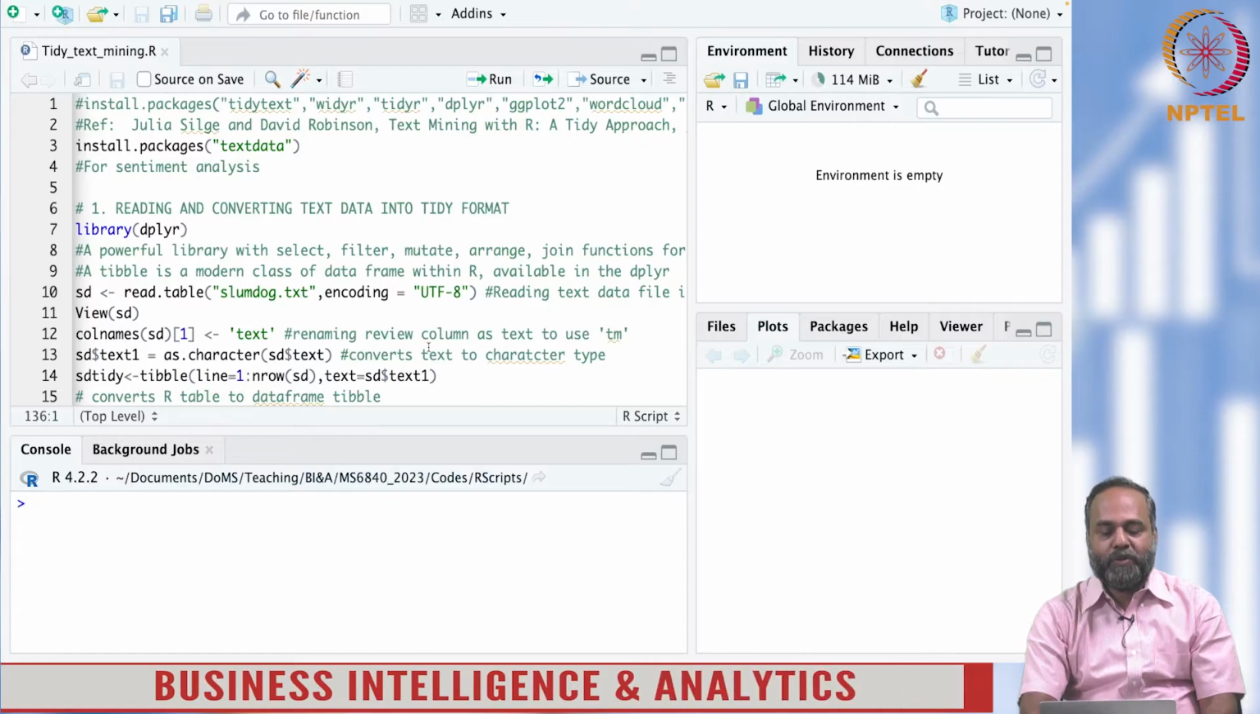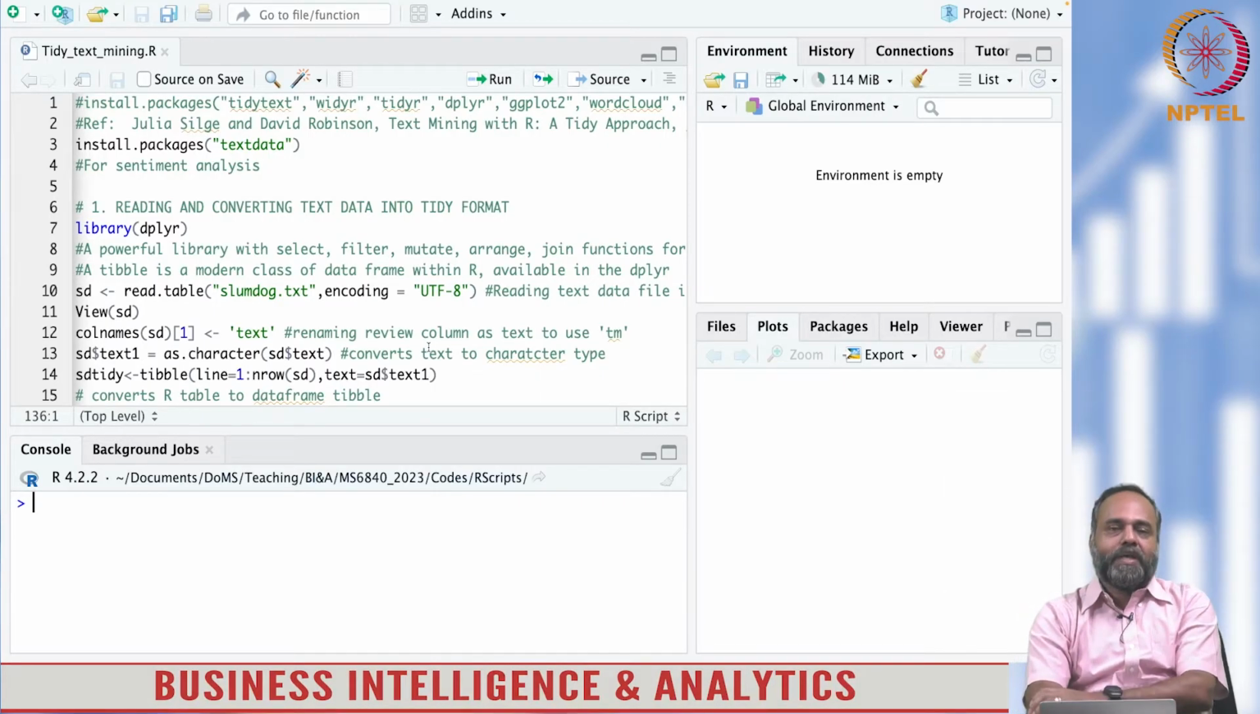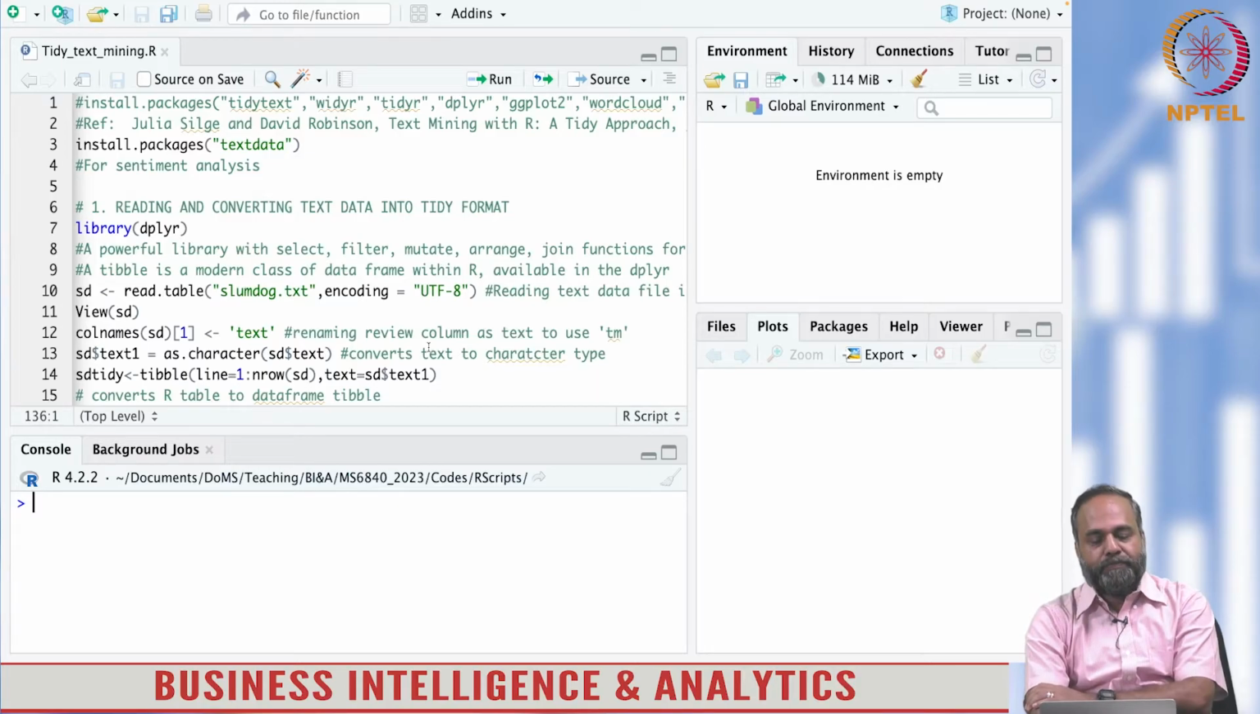So in this session we are going to work on a short problem. I would say an interesting problem because I believe you all connect with the world of movies and entertainment. So the data is taken from a portal related to that.